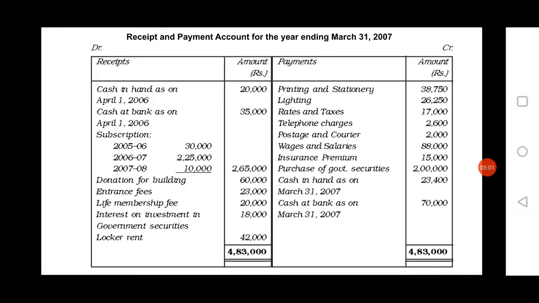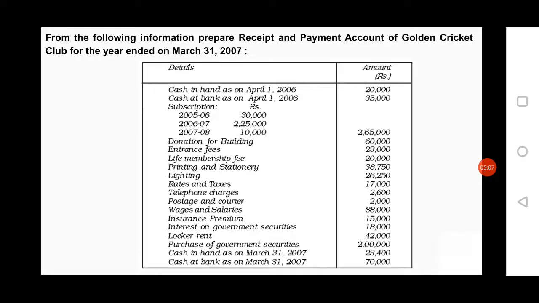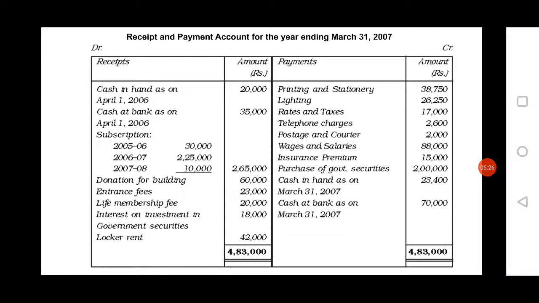Therefore, where you have to record income side, that is receipt side of the receipt and payment account. Next item given in the question is purchase of government securities. Purchase means the organization has to pay the amount, that means expenditure. Therefore, expenditure on purchase of government securities, where you have to record credit side, that is payment side of the receipt and payment account.